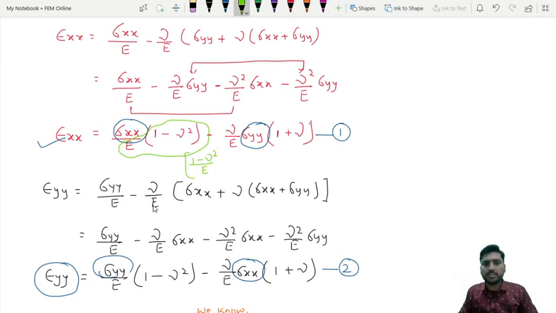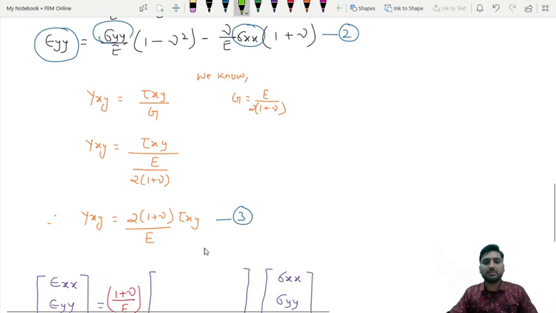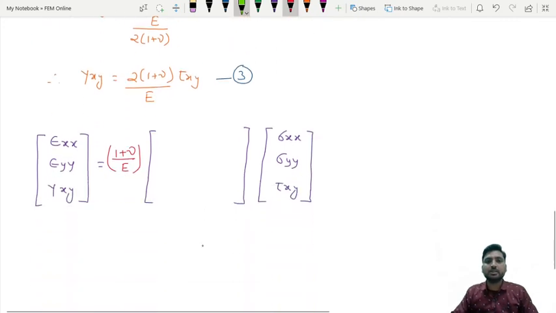Okay, from here I have already taken 1 plus nu by E outside. So what will be left? See here, this is in the form a square minus b square. So a square minus b square can be broken into a plus b into a minus b. Already a plus b I have taken outside, so what will be left? A minus b. So in that place it will be 1 minus nu. So I will keep here 1 minus nu.